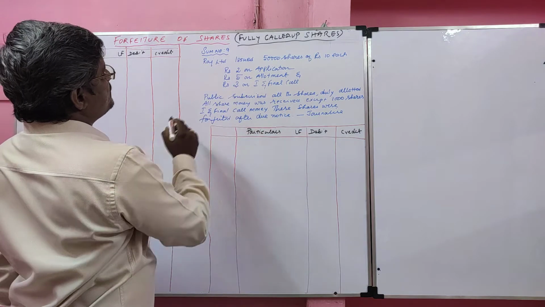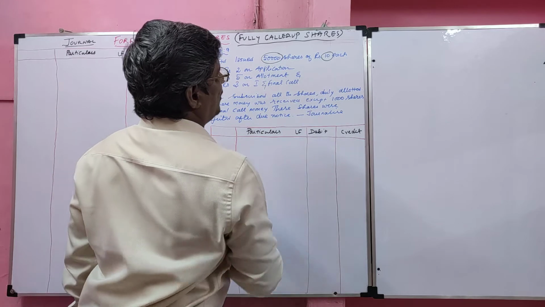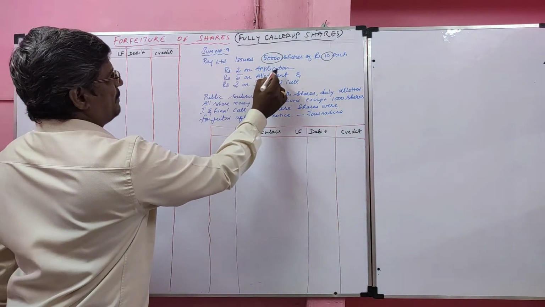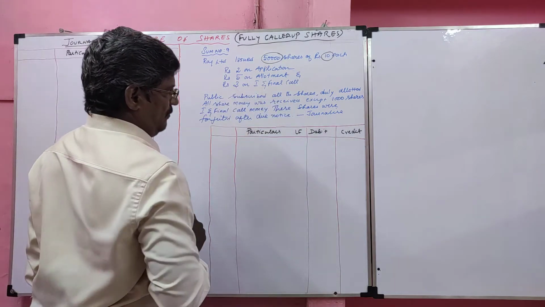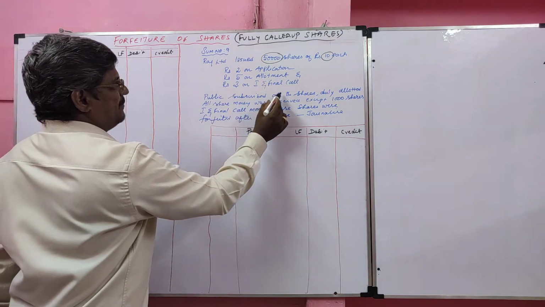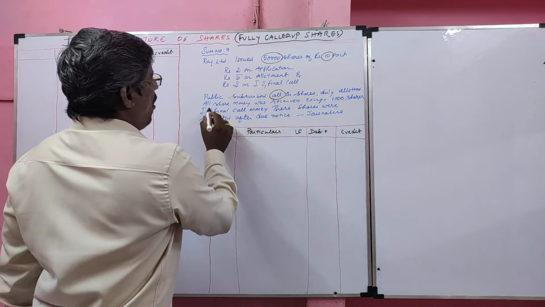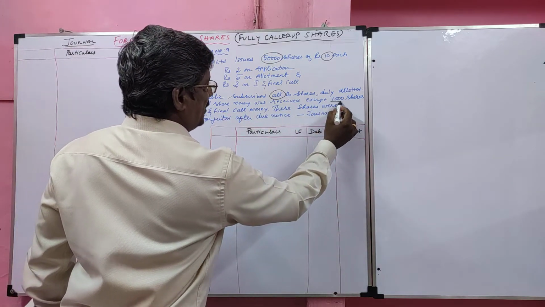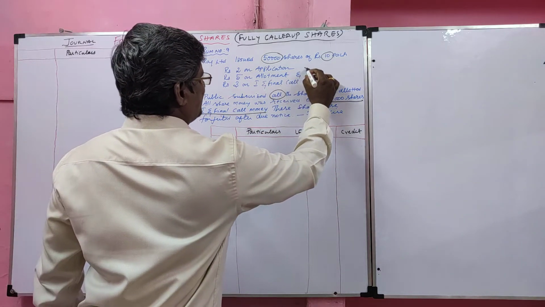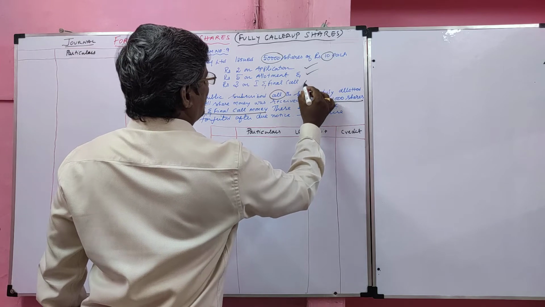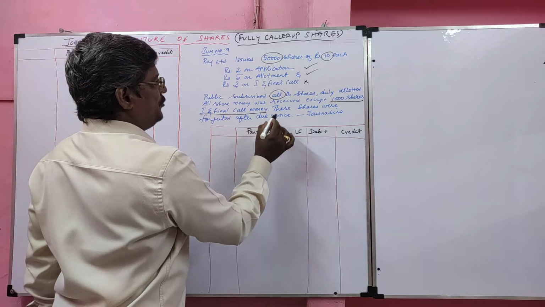Sum number 9. Raj Limited issued 50,000 shares of rupees 10 each. Shares issued at par. Rupees 2 on application, rupees 5 on allotment and rupees 3 on first and final call. Public subscribed all the shares. Even subscription, duly allotted. All share money was received except 1,000 shares' first and final call money. All application money received, allotment money received, first and final call money not received. These shares were forfeited after due notice.